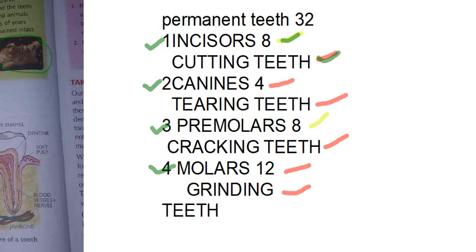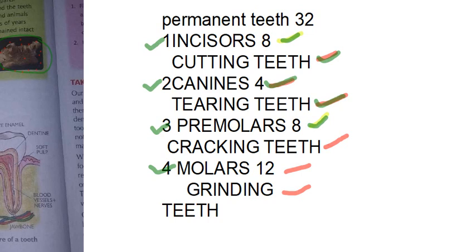Second one is canines. Canines will be 4, 2 in upper jaw, 2 in lower jaw. The other name for canines is tearing teeth. Why are they useful? Same purpose as the name: they are useful for tearing, so they are called tearing teeth. Next, premolars, how many will be there? 8. Incisors and premolars, remember, 8 each. 4 in upper jaw, 4 in lower jaw.